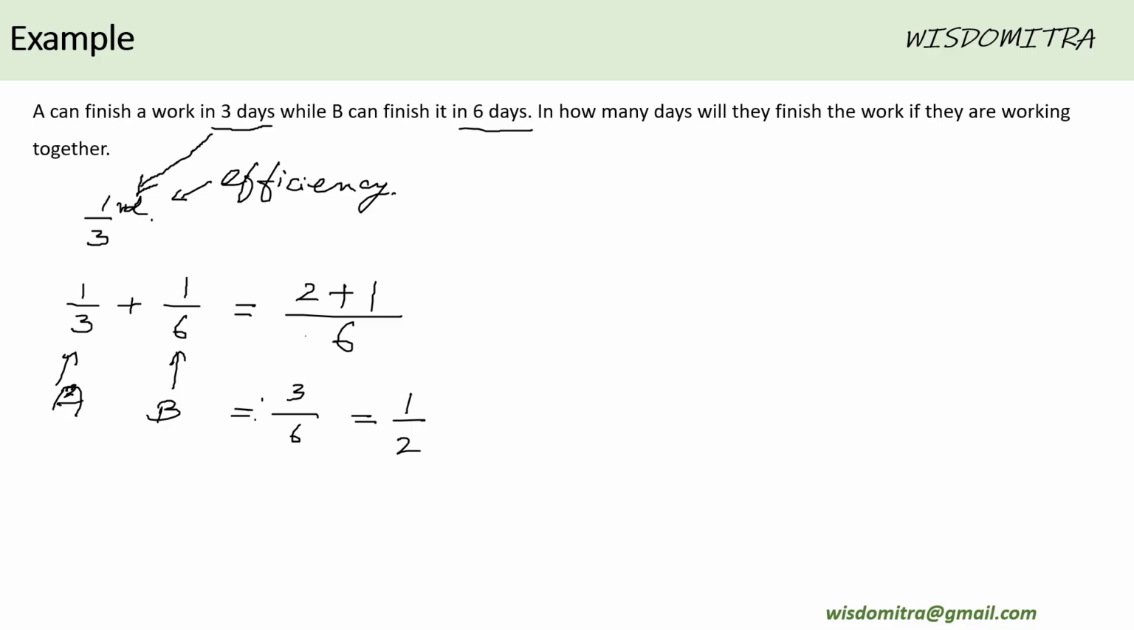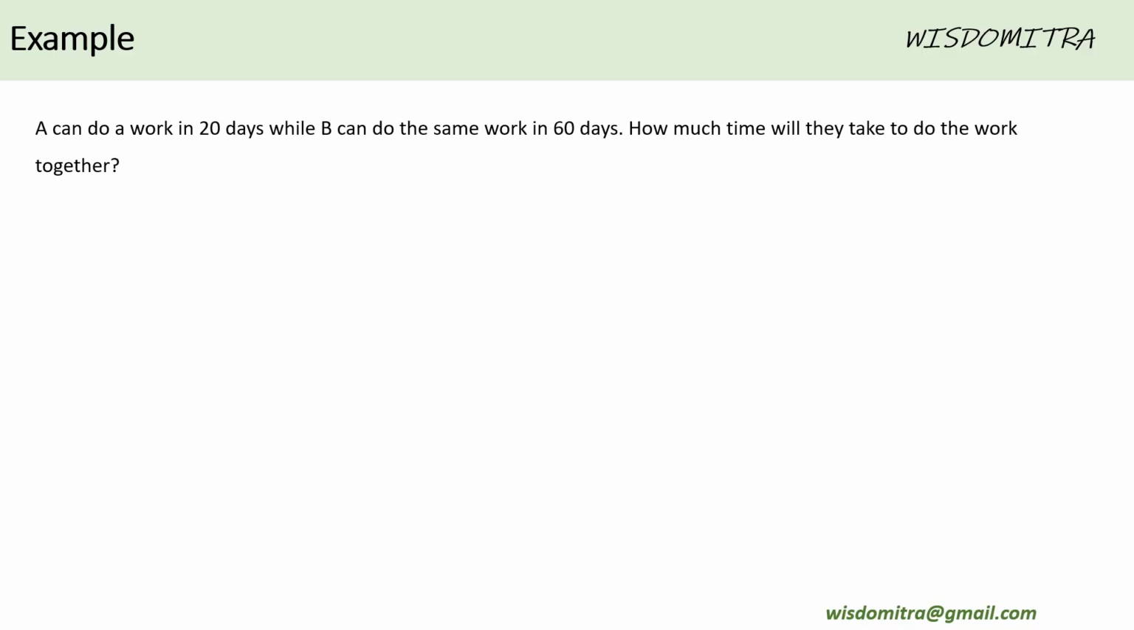What does that mean? How many days are they going to take to finish the work together? Together they are going to take 2 days because half of the work is getting done every day. The efficiency is 1 by 2 and the two persons are working together. So the answer for this particular question is 2 days. This was the simple example. Usually exams will not ask this kind of a question. This was more to explain the concept. Let us go further and understand a few more examples.